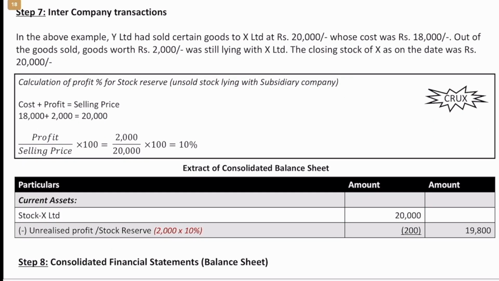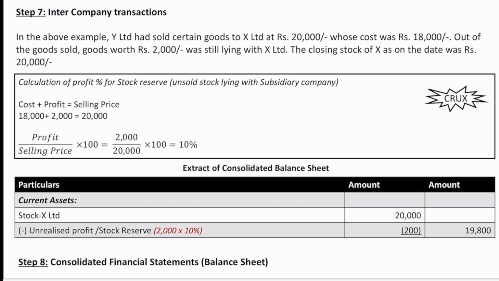Then lastly, not lastly, but before the last step of consolidation statement, we have one more thing which we need to take care of, which is intercompany transactions. If there are any intercompany transactions, we'll have to just remove that, because as I said earlier, we cannot make profit by selling to ourselves. So let's see. Y had sold certain goods to X Limited at rupees 20,000.